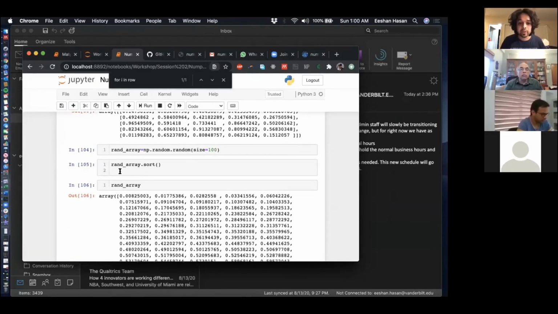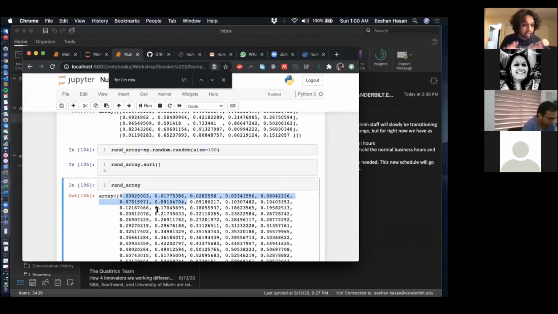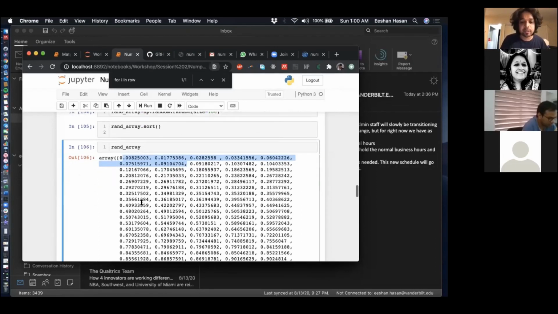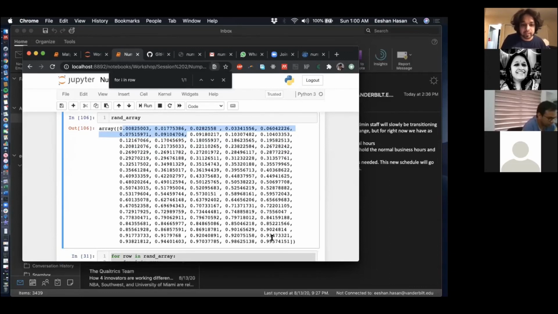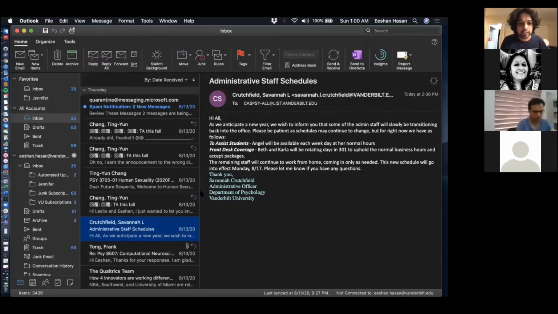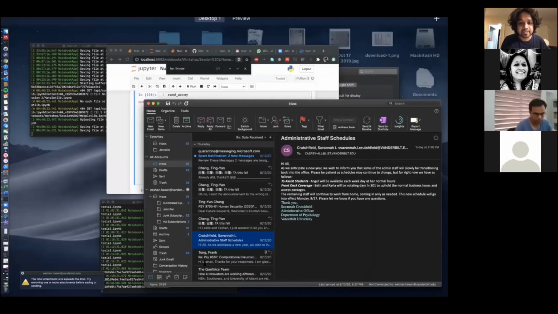So you don't need to say random array is equal to random array dot sort. And another example of how this is a slightly strange thing, it's not something that you'd memorize. I just realized that it didn't give me an output. So I was like, must have changed something inside it. And then when I go check inside it, sure enough, I have a sorted array. I hope that answers your question. If it doesn't, please rephrase it.